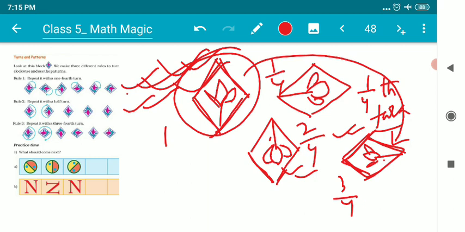So now I want you to solve question number 1, which is a practice time. This one will be your practice work, as this day's examinations are going on, so I'm not giving any homework to you all. So this one you will try out on your copy. You will use white copy. You will draw the figures with pencil and compasses, and you will submit the work in the Google Classroom.